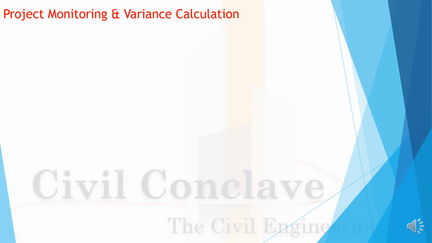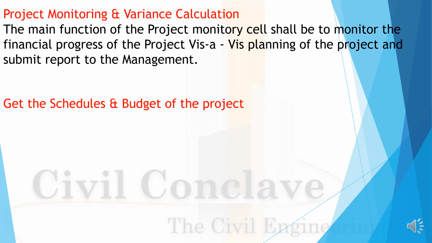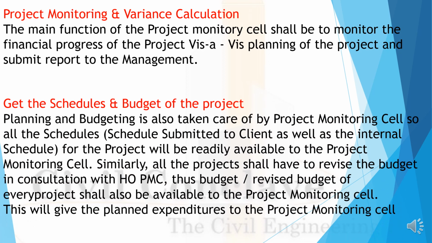Project monitoring and variance calculation. The main function of the PMC shall be to monitor the financial progress of the project, vice versa planning of the project, and submit reports to the management. Get the schedule and budget of the project. Planning and budgeting is also taken care of by the project monitoring cell, so all the schedules for the project will be readily available to the project monitoring cell.